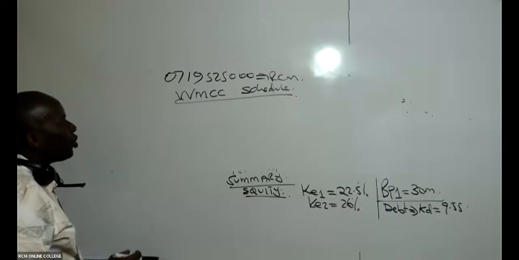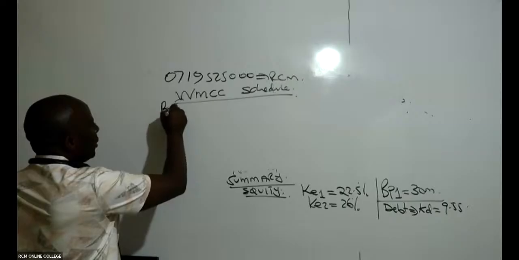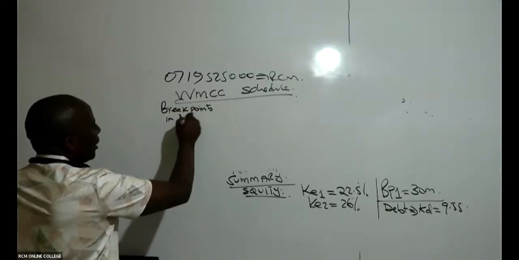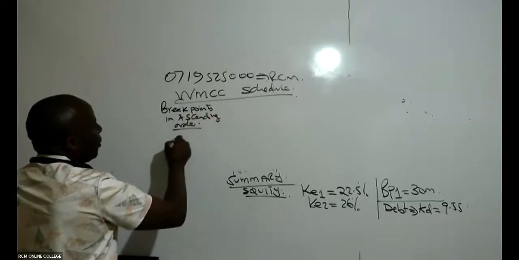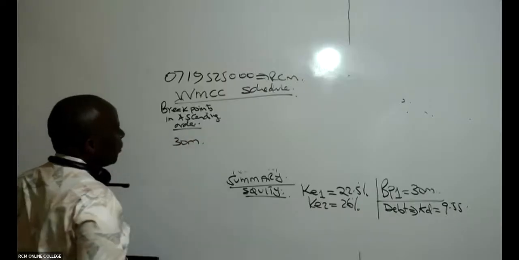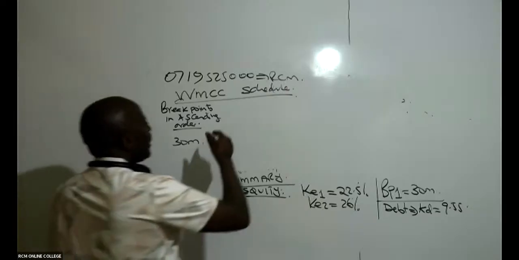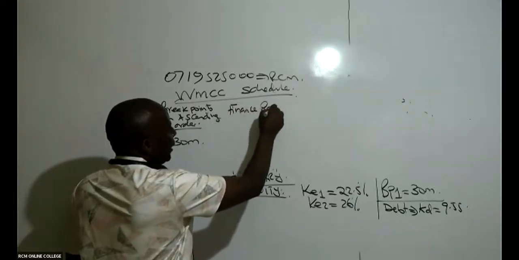So the weighted marginal cost of capital schedule. You shall give us breakpoints in ascending order. Fortunately, we only have one, which is 30 million. So from there, come and give us, in this case here, the finance range. Give us what we call the finance range.